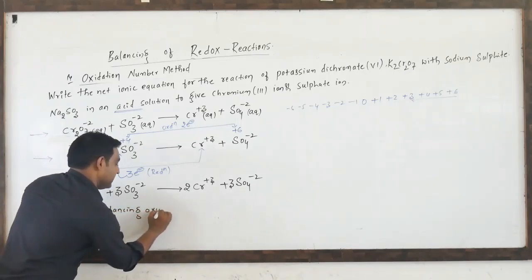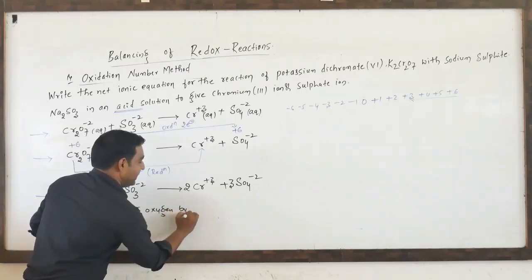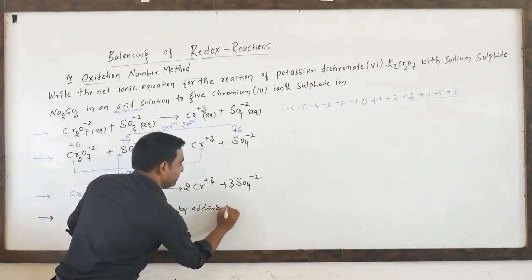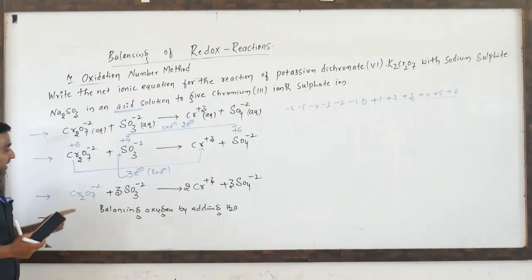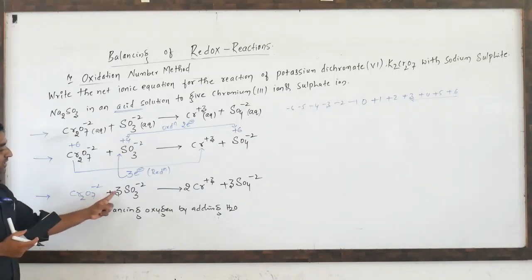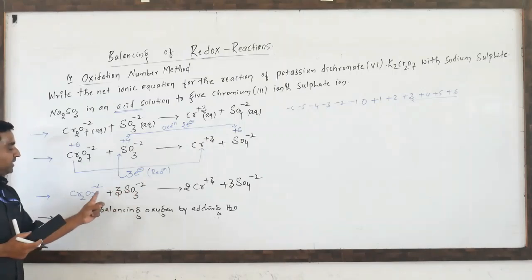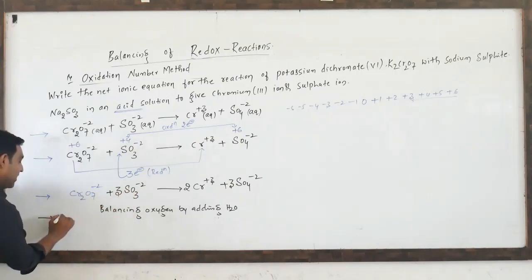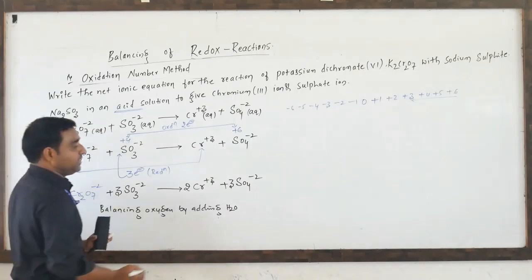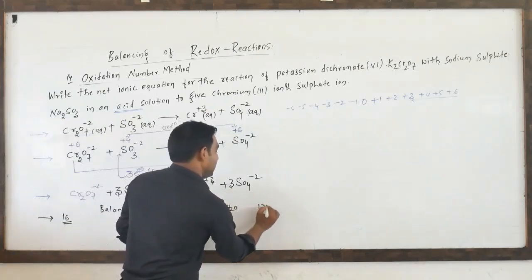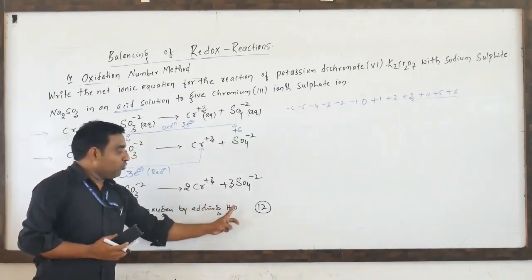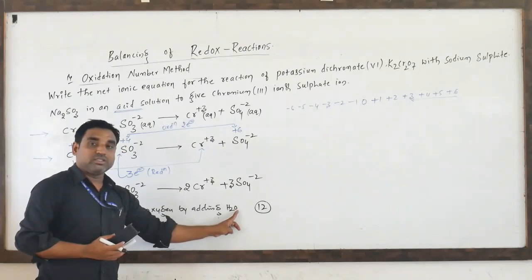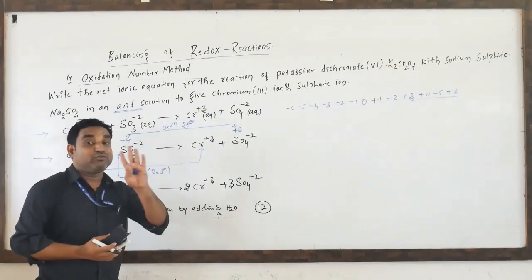Balancing oxygen atoms, by what? By adding H2O. By adding H2O we have to balance the oxygen on the LHS side. Now 7 oxygens, and 3 3s are 9. So 9 plus 7, total on the LHS side 16 oxygen atoms are there. On the RHS side, 3 4s are 12, so 12 oxygen atoms are there. RHS has 12 and LHS has 16, so 4 are fewer here. One H2O molecule contains one oxygen atom, so to make it 16 we have to add 4 H2O molecules.